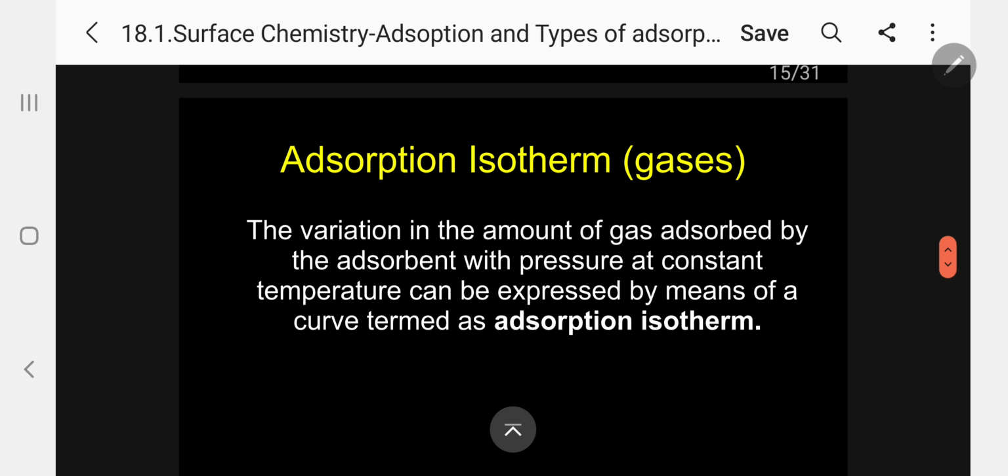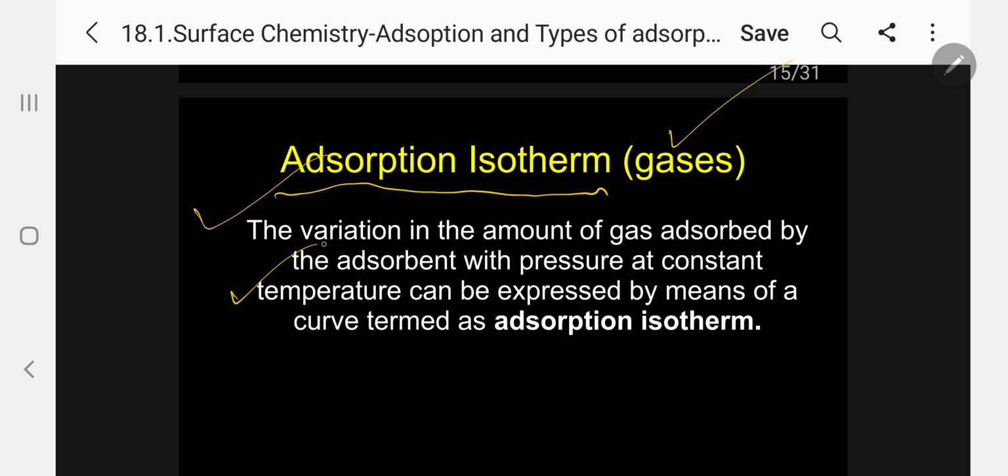Now, next let me discuss the adsorption isotherm. This is the most important, questions are often asked here. So, adsorption isotherm in the case of gases, and adsorption isotherm in the case of liquids and solids. First, let me take gases. The variation in the amount of gas adsorbed by the adsorbent with pressure at constant temperature can be expressed by means of a curve termed as adsorption isotherm. Please follow.